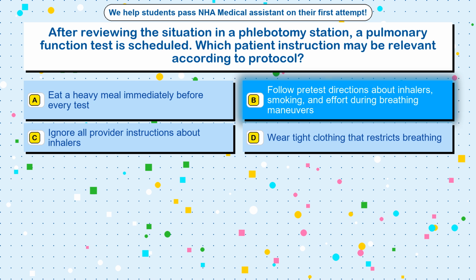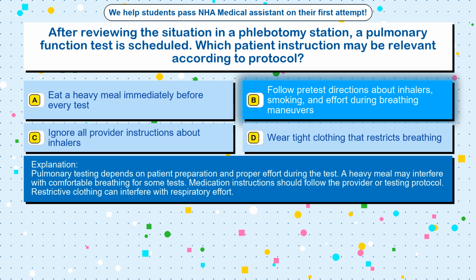Follow pre-test directions about inhalers, smoking, and effort during breathing maneuvers. Pulmonary testing depends on patient preparation and proper effort during the test. A heavy meal may interfere with comfortable breathing for some tests. Medication instructions should follow the provider or testing protocol. Restrictive clothing can interfere with respiratory effort.